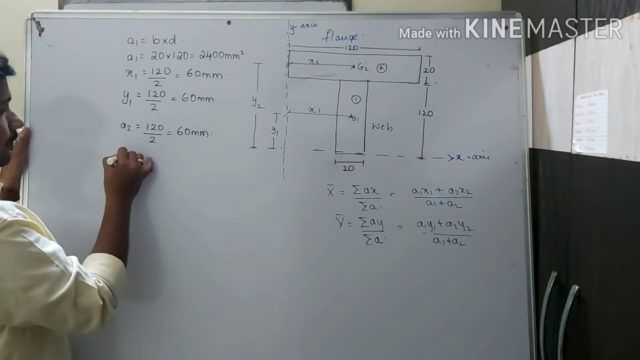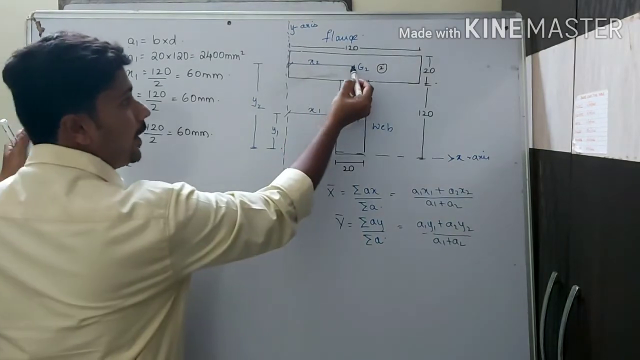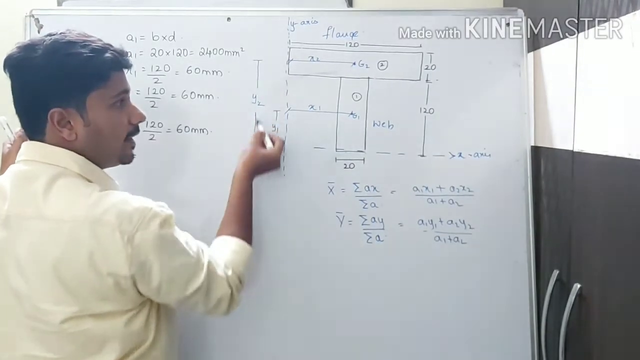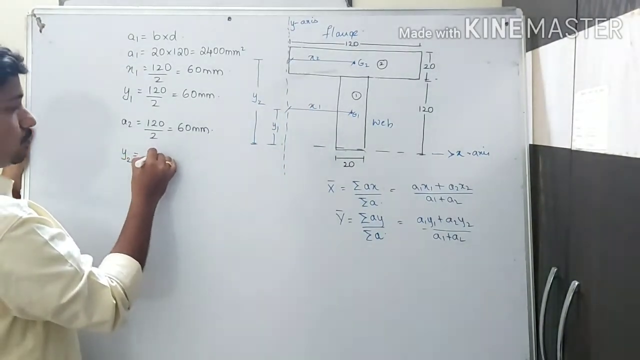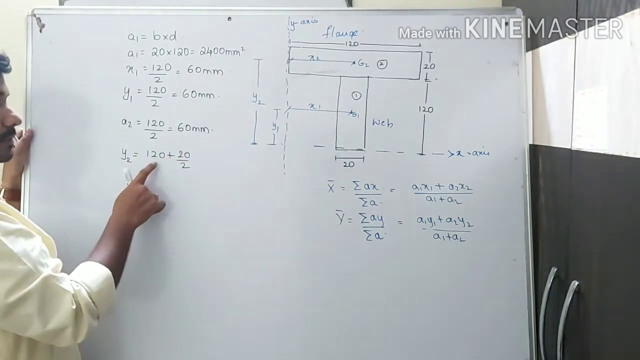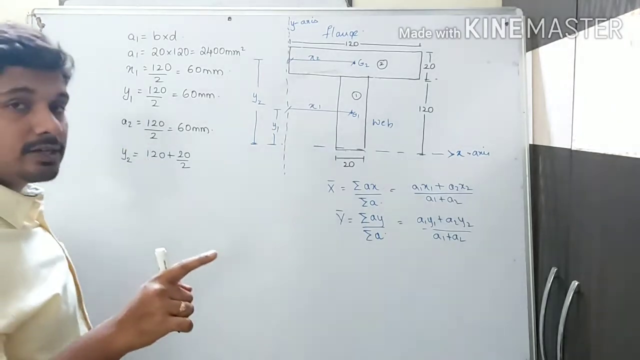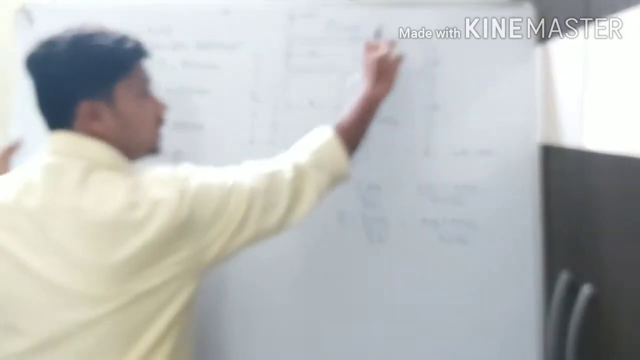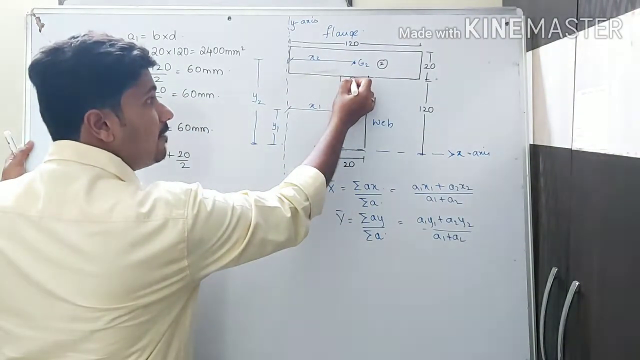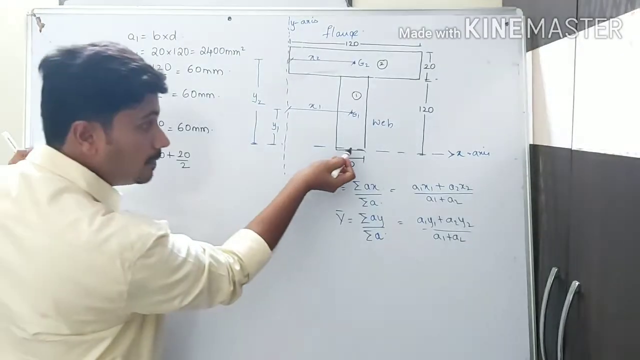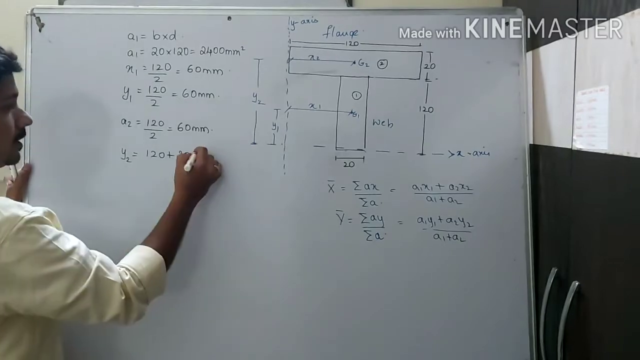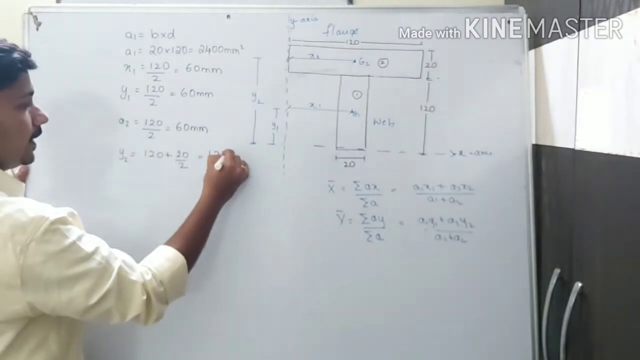Coming to the next, y2. The point is here and the axis is here. So we need to measure this length or this height. How to measure? Already it is 120 plus 20 by 2. I hope this is clear. Some students make a mistake and take only 20 by 2. But if I take 20 by 2, I will get only this length. I need it from this axis, because my reference axis is at the bottom. So therefore it will be 130.